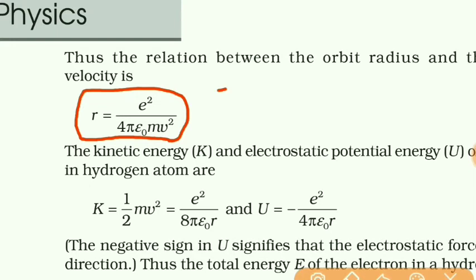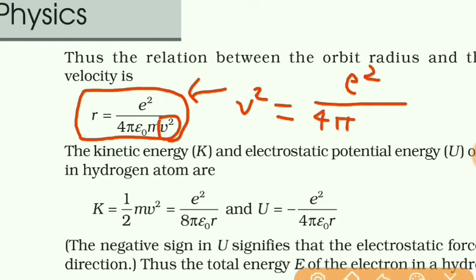Now students, in this equation, if we make v square the subject, then we will get v square is equal to e square upon 4 pi epsilon naught m into r. Now the kinetic energy of an electron revolving around this nucleus can be obtained.